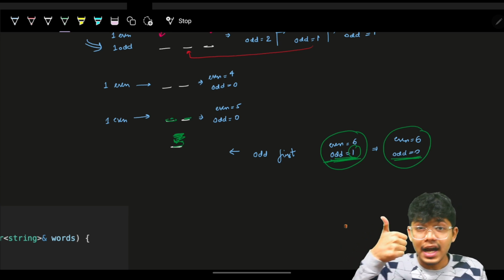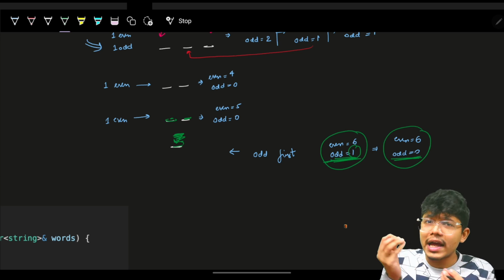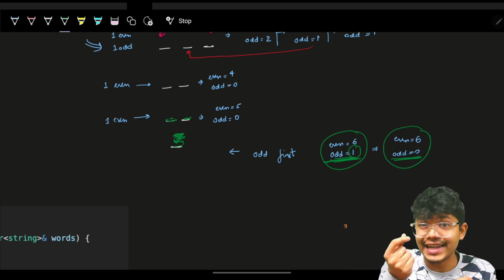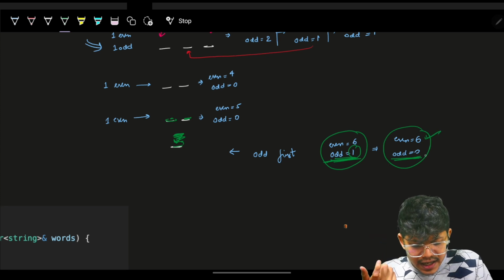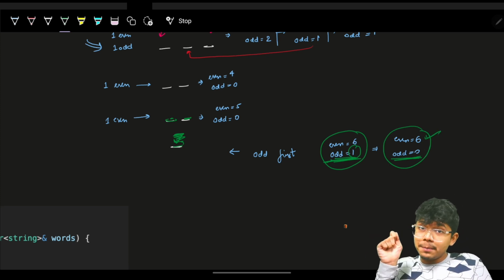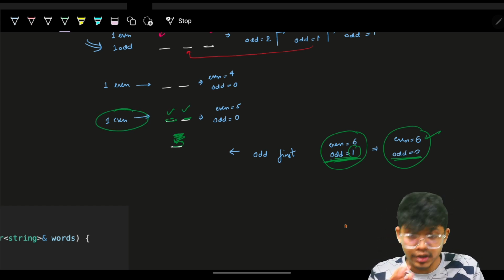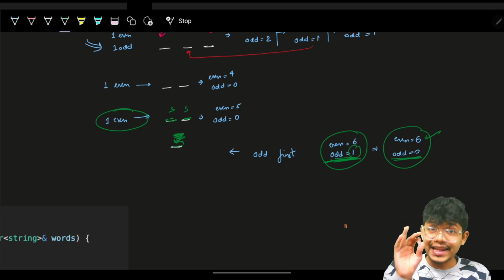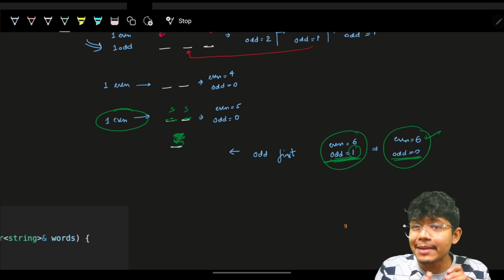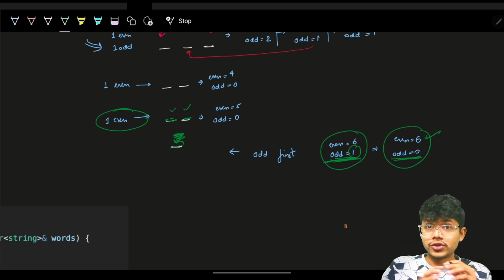Next my length is 2. So length is 2, which means I need 1 even pair. I need to exhaust 1 even pair. Do I have 1 even pair? Yes. Earlier I had 6, so I can use 1 even pair for this specific length. I'll use 1 even pair, and I will just put even values here. Let's say the same values. Again, I'm not writing the actual characters, I'm just writing the same values. Let's write a, so as to not confuse you.